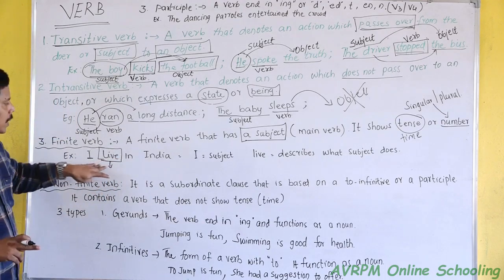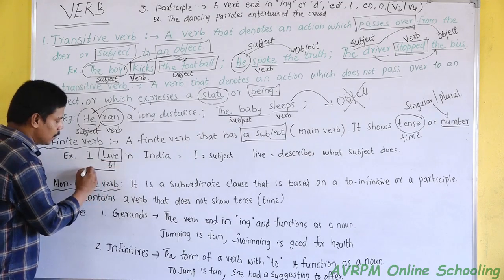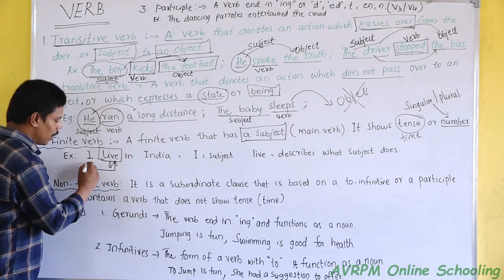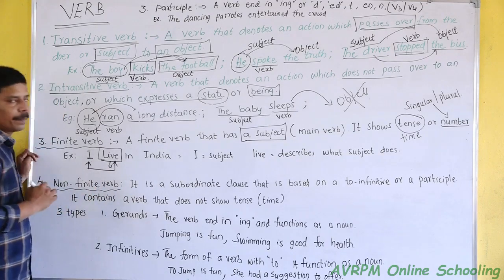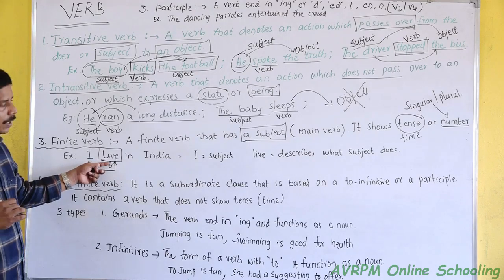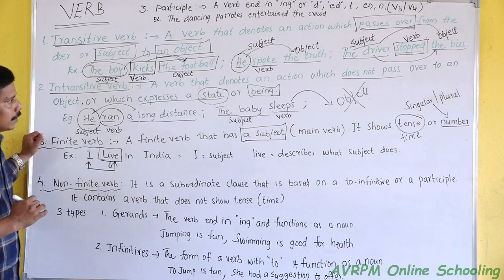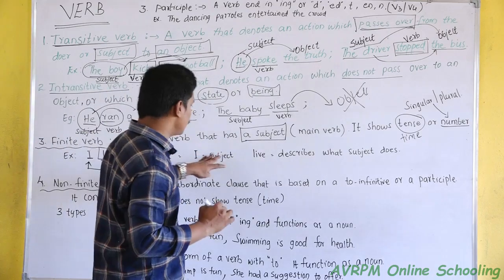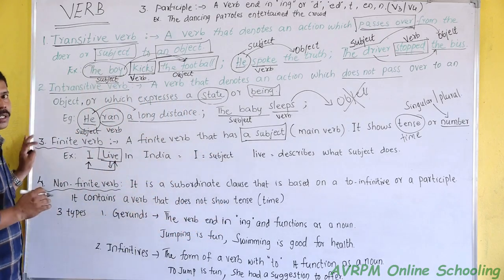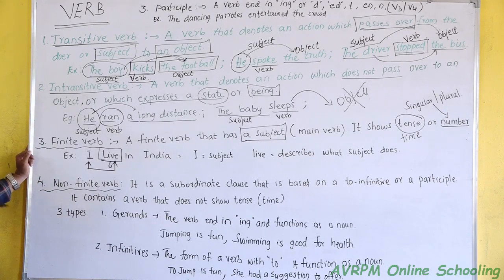Yes, a finite verb has a subject. Live is the verb, and live has a subject, that is I. So a finite verb has a subject which expresses the tense or number of the subject. That is called a finite verb.